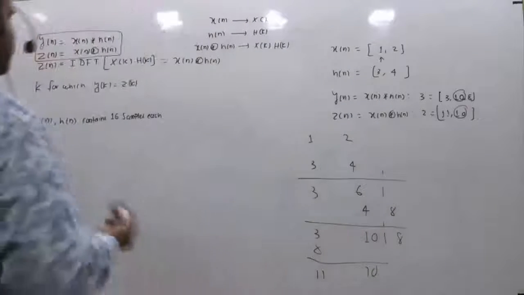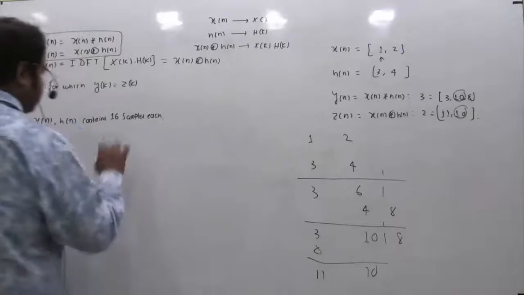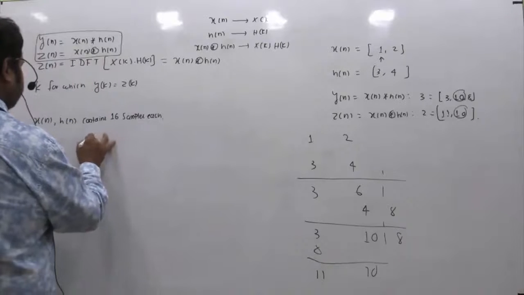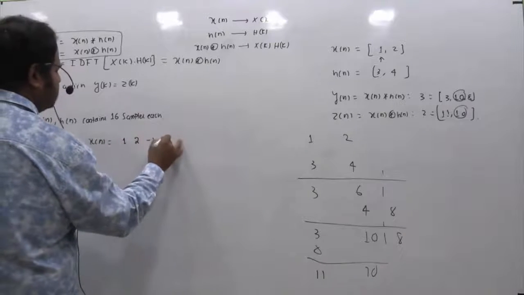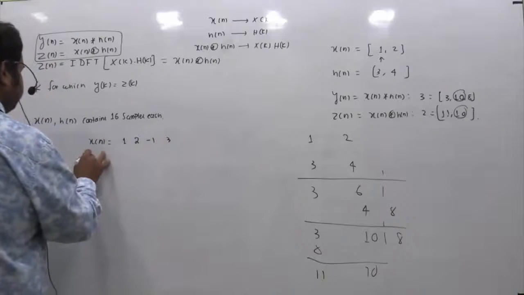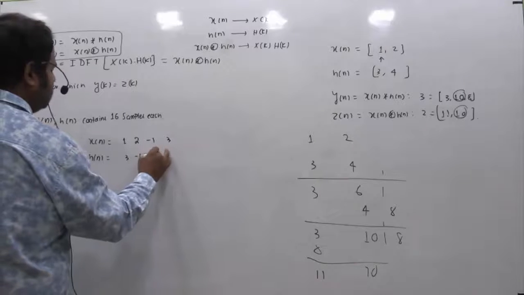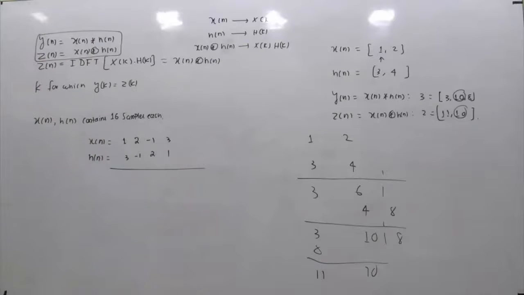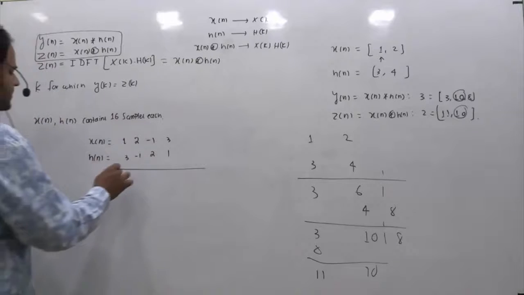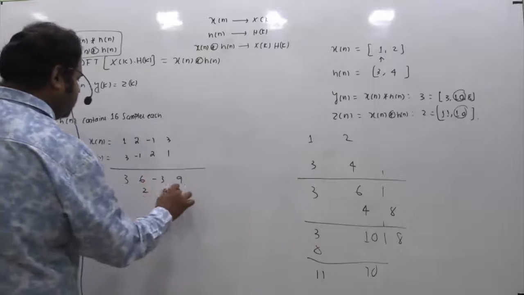If you are not convinced with these two cases, let's go with sequences that contain 4 samples. For example, if I take x[n] as 1, 2, minus 1 and 3, and h[n] as 3, minus 1, 2 and 1. Now let us see what's going to happen when you find the linear convolution and the circular convolution. 3 into 1 is 3, 6, minus 3, 9, 2 into 1 is 2, 4, minus 2, 6.